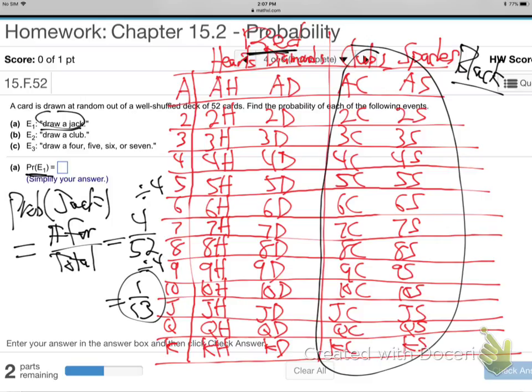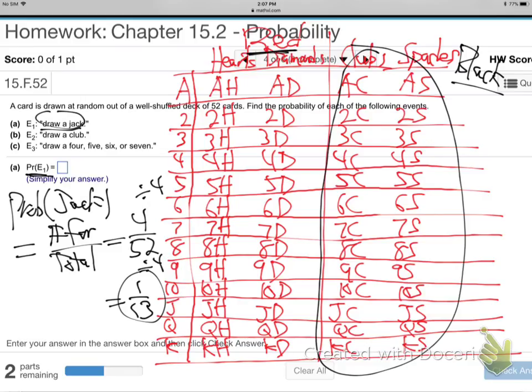That's because there's 13 kinds, of course. You know what I mean? Ace is kind of like a 1. Ace through 10, 11, 12, 13 different kinds. Jack is one of the 13 kinds. So it makes sense. There's a 1 in 13 chance of getting a jack. Makes sense? B. What's the chance of drawing a club?